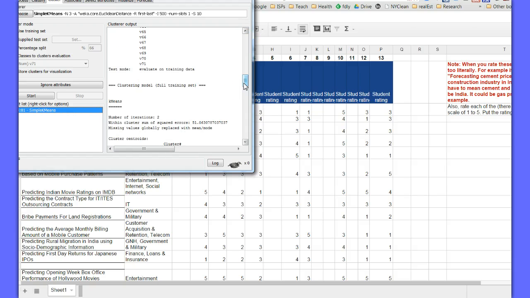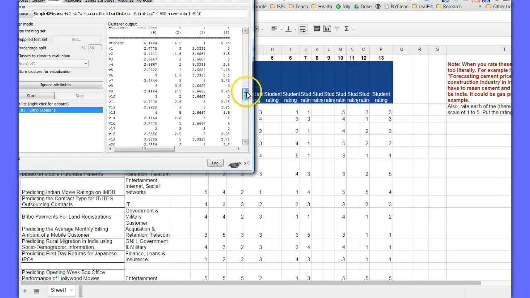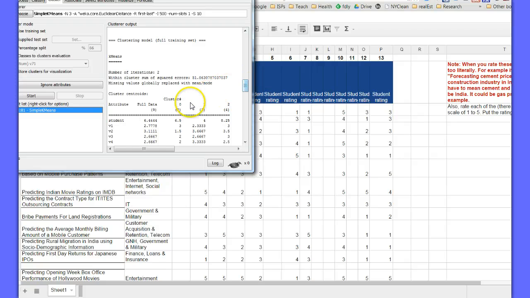I get a lot of stuff here, but I can't seem to see who's in each of the clusters. These are the 3 clusters, but I can't seem to see who's in each of them. I looked that up on the internet, and I found on Stack Exchange, I think it's called, that one way to do that is to go through these steps.